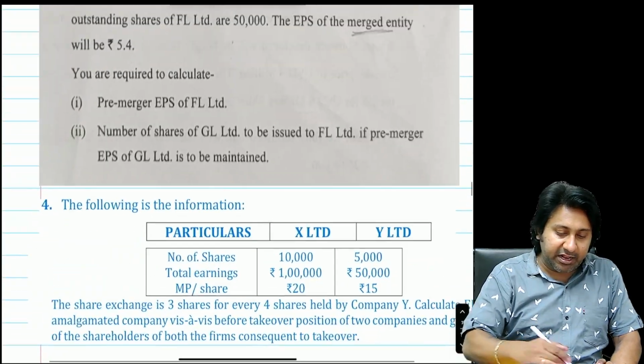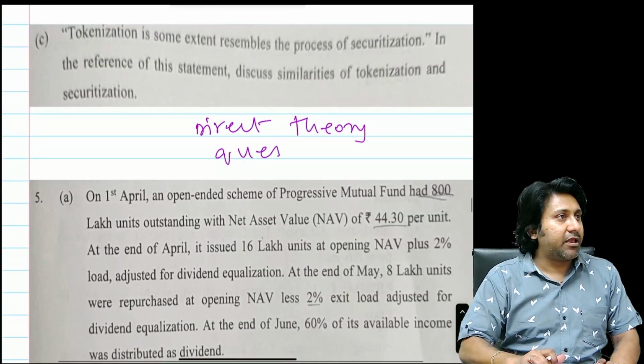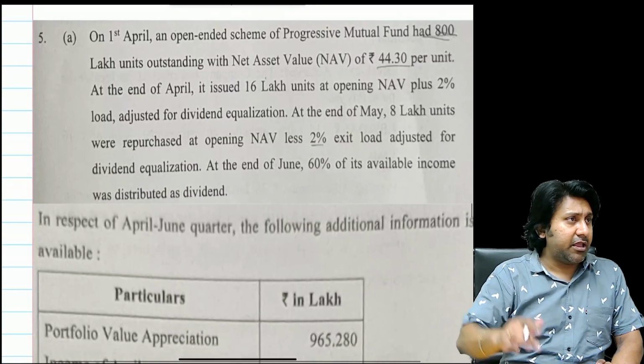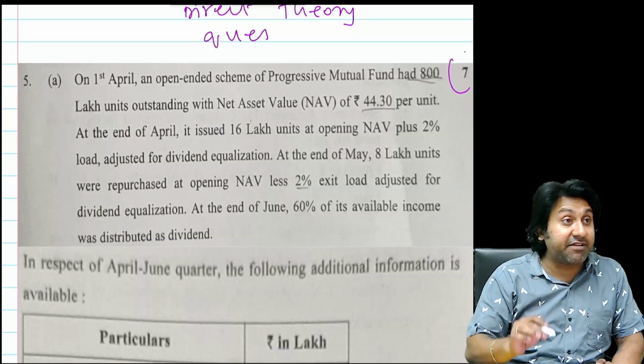Next. This is a simple question. Directly came from the material. This is the question from the mergers. Simple question, 4 marks. Next. Direct theory question on tokenization in the securitization chapter. Next one. Again same. 5th question in the examination paper for 7 marks now.